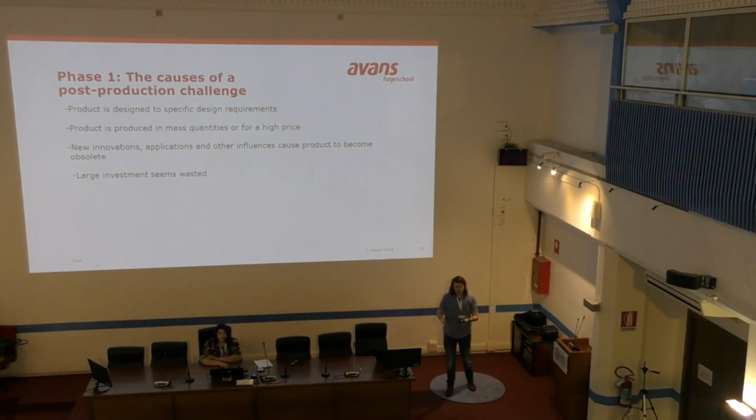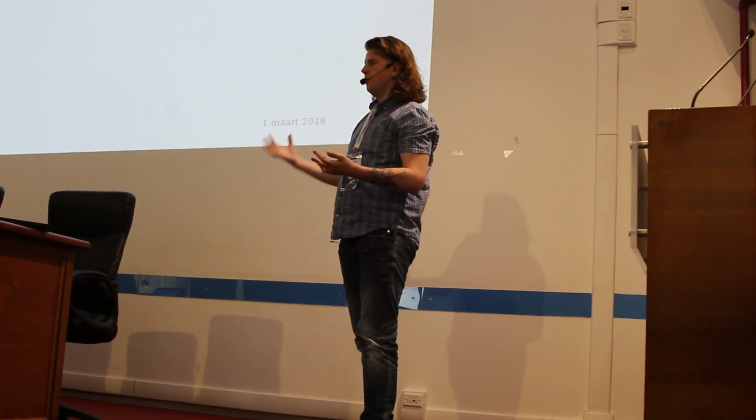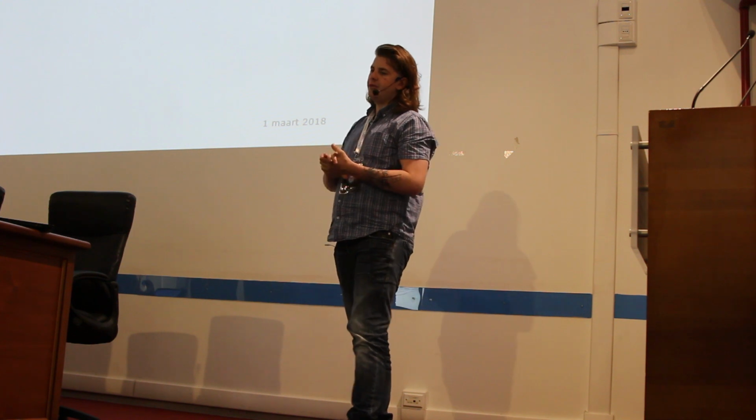Solving this is a case of multiple phases, and phase one is actually the cause. So, what caused the problem? When you have a design, you design it to specific regulations. Let's say you've got a road, you want it to work properly, so you say, I want this to be 2 lanes wide, I want this to be able to take 10,000 cars a day, etc. But if you design this in the 70s, nowadays you've got different problems.